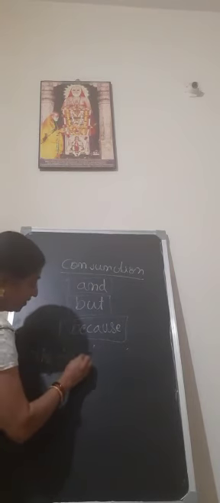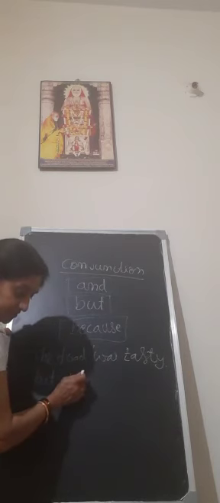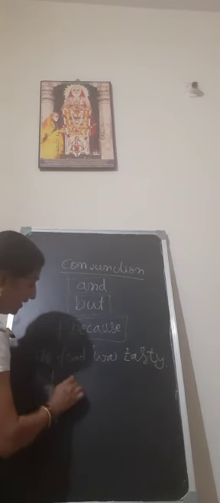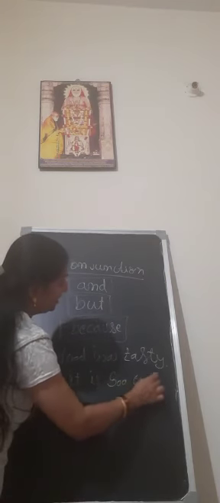And but. Now I am going to tell another one. The food was tasty. But it is so costly. So what is but doing here?